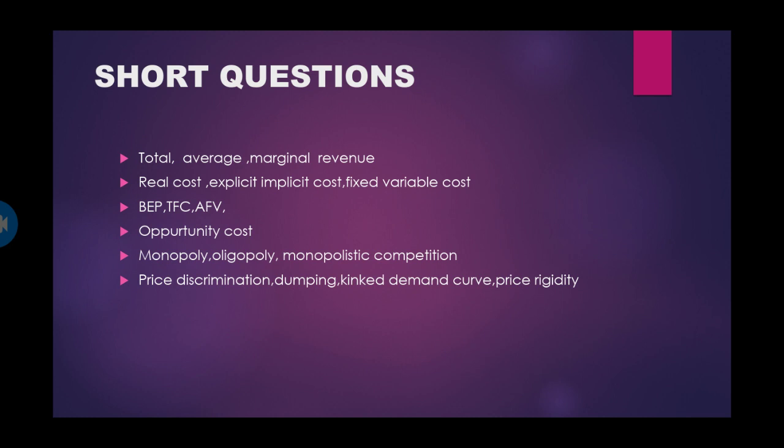Kinked demand curve is explained by whom? Kinked demand curve is explained by Paul Sweezy. Price rigidity is also explained by Paul Sweezy, whereas dumping is explained by George Stigler. And price discrimination. For the same product, you have various prices in different markets.